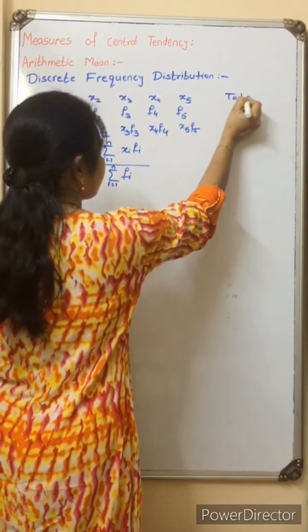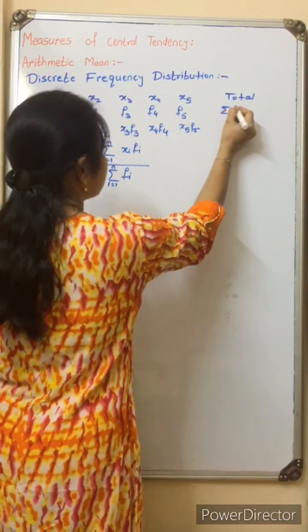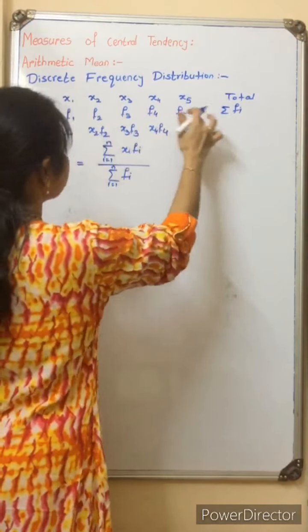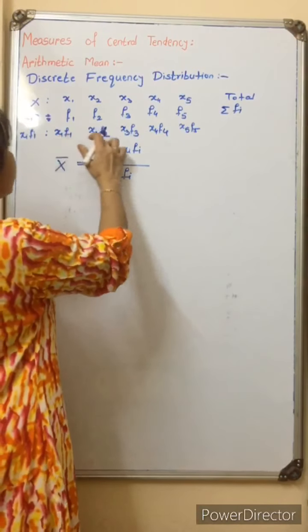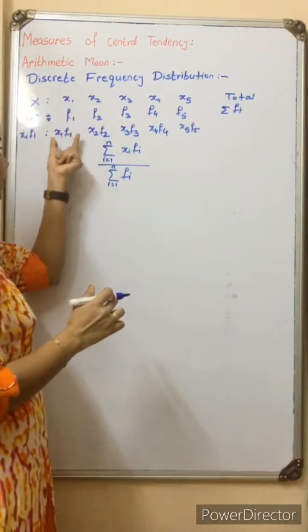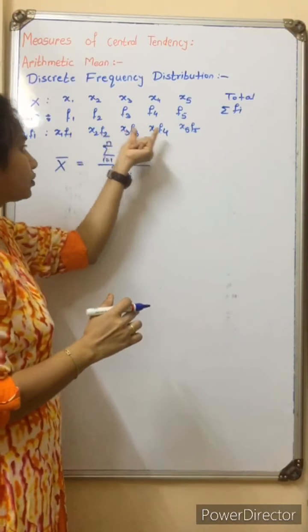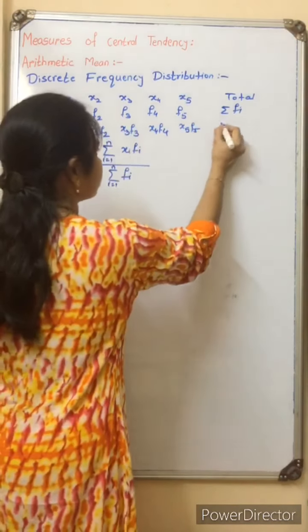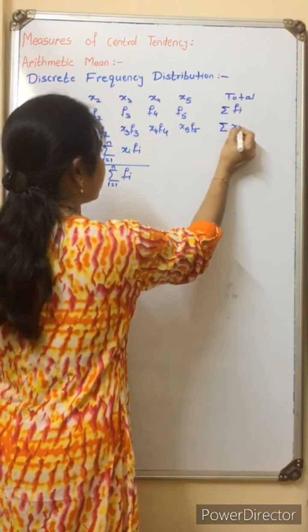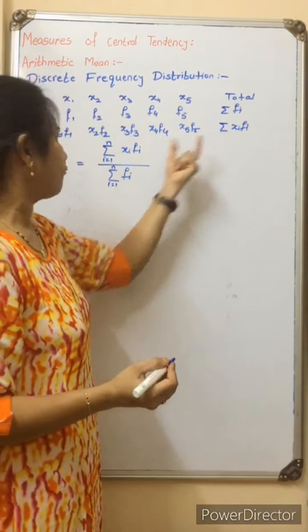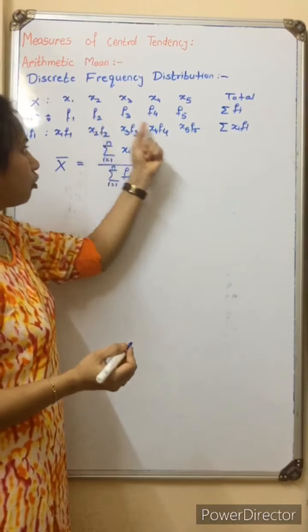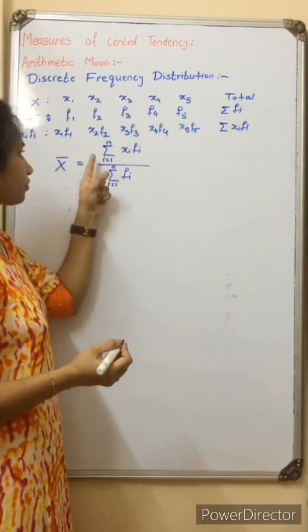Now, we find the total. Add all these frequencies, and you will get summation fi. Then add all these multiplications. First calculate the multiplication and then sum, so you will get the sum of xi fi for all the 5 values.